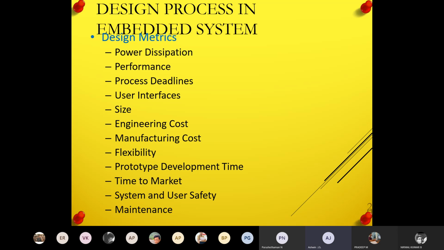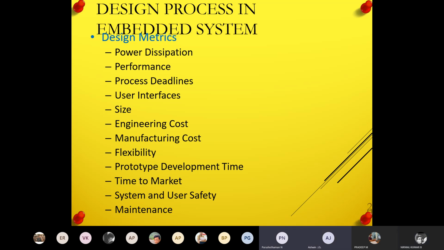And process deadline. Process deadline means, for example, I'm telling I want to complete the task within 10 clock cycles. If it is late, I have to wait for a long time. Is it right? Suppose I'm using a laptop, say any malfunction happens, it hangs up, I can wait, right?